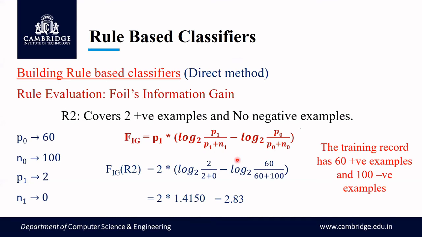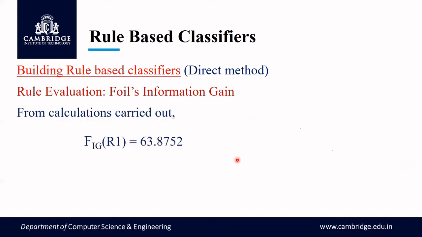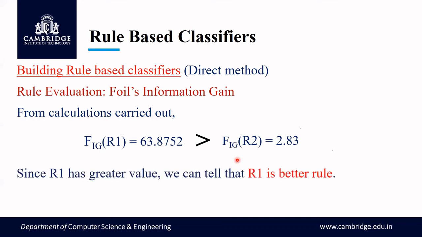Okay, now let us compare the FOIL's information gain values for R1 and R2. The FOIL's information gain value for R1 is 63.8752 and for R2 it is 2.83. When I compare, I get that R1 is greater than R2, therefore R1 will be the better rule. So this is how you perform your FOIL's information gain.